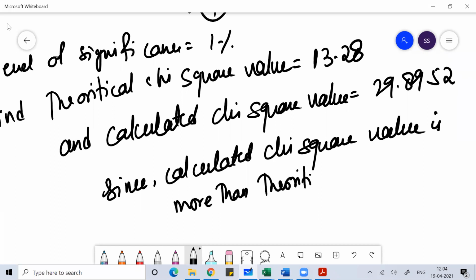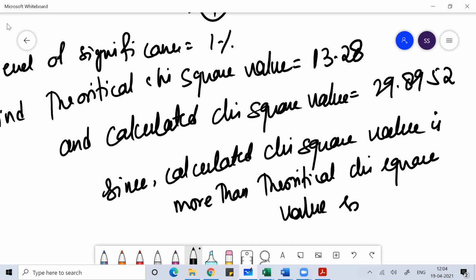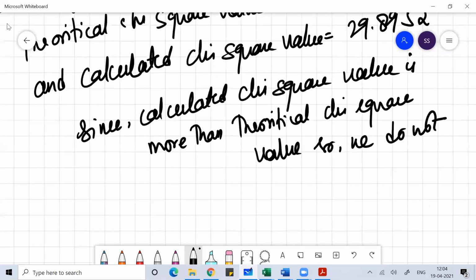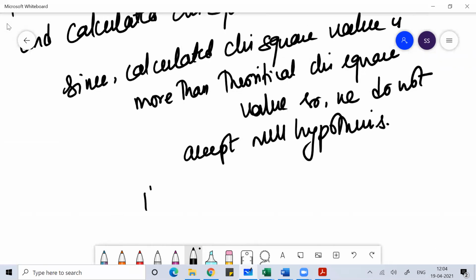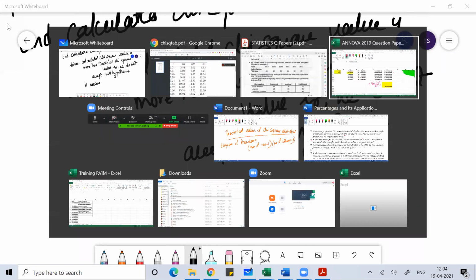What do you mean by not accepting the null hypothesis? It means you go to the alternative hypothesis. What did you write about the alternative hypothesis? What does that mean?